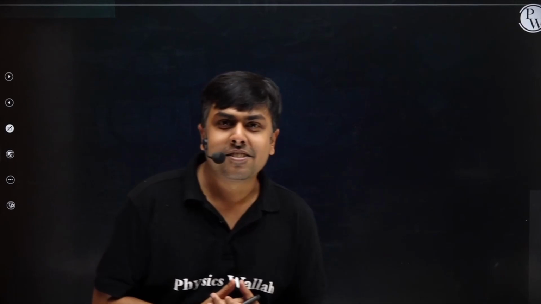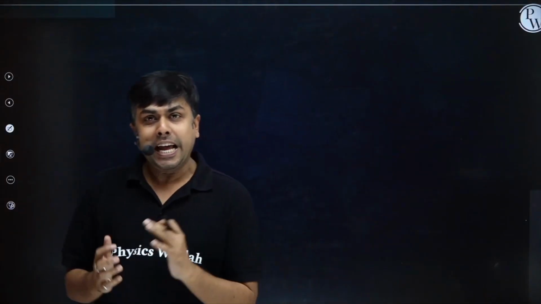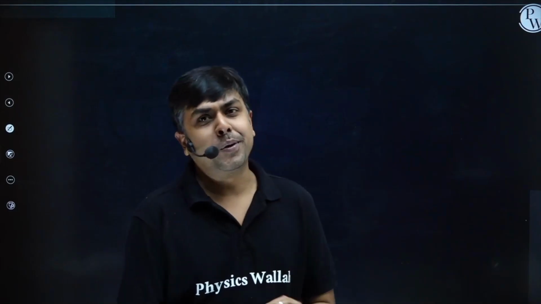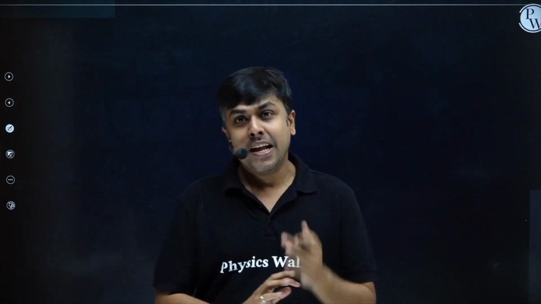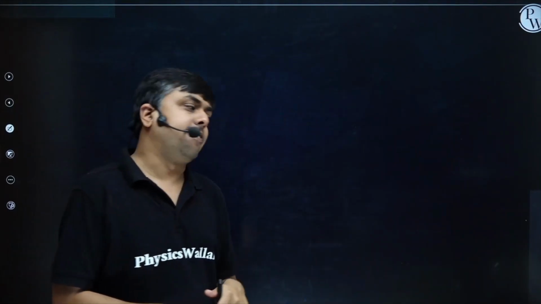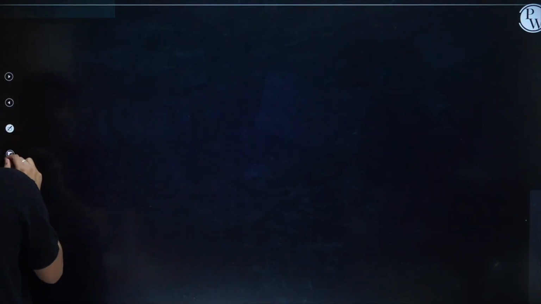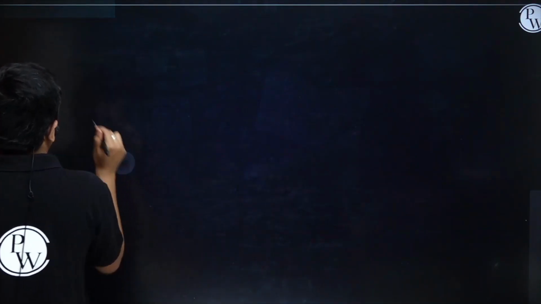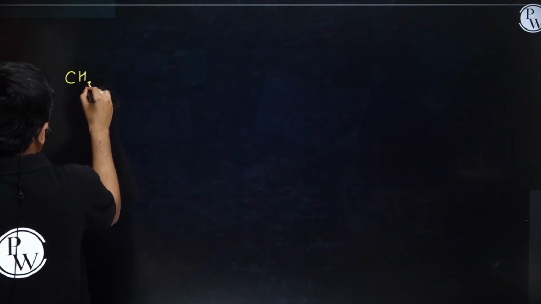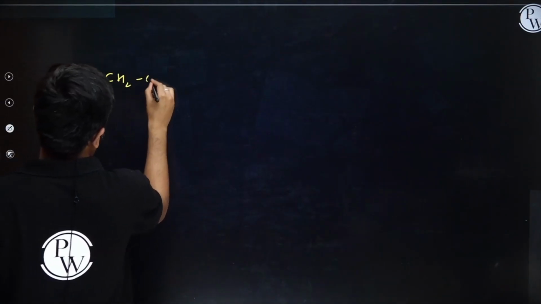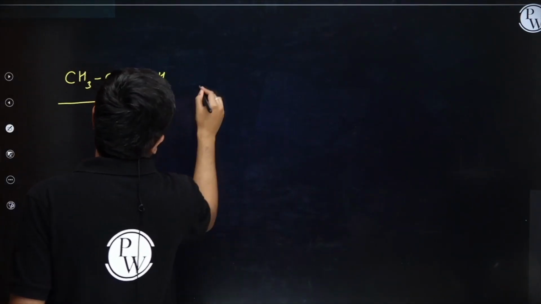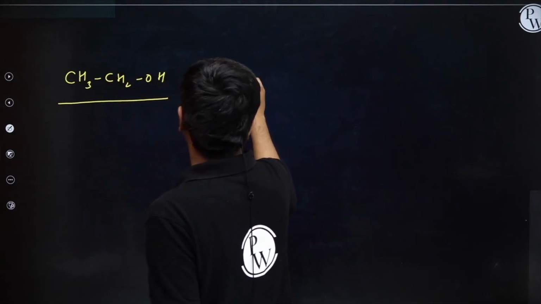Students, now let's discuss one more reaction of alcohol where we check the acid-base reaction, which is all about the acid-base reactions of alcohol. Alcohol acting as an acid. I'm having a substrate ethanol, CH3CH2OH, and it's treated with a base NaOH.